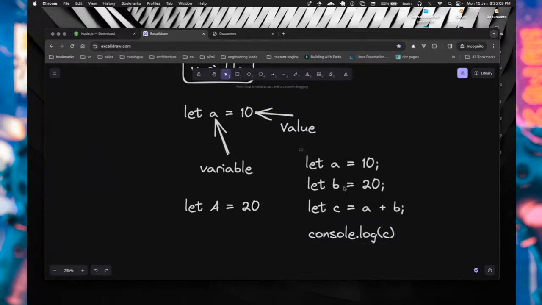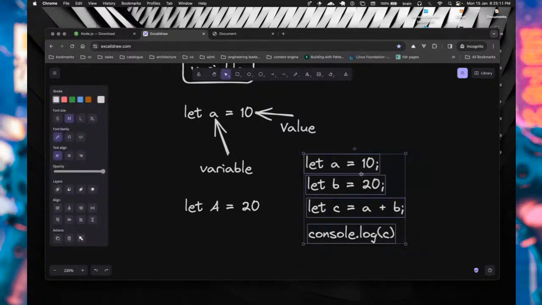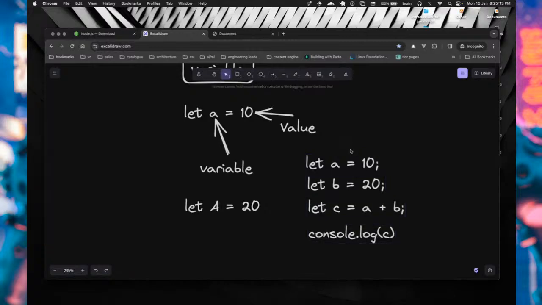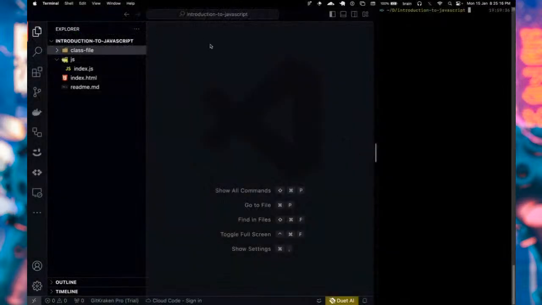We're going to try this same code in VS Code, and we'll see how this works. All right, let's move on to the code editor here. Most of you are already familiar with working with VS Code.